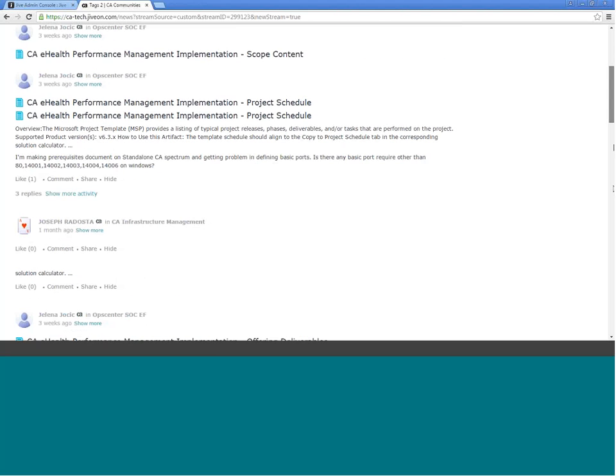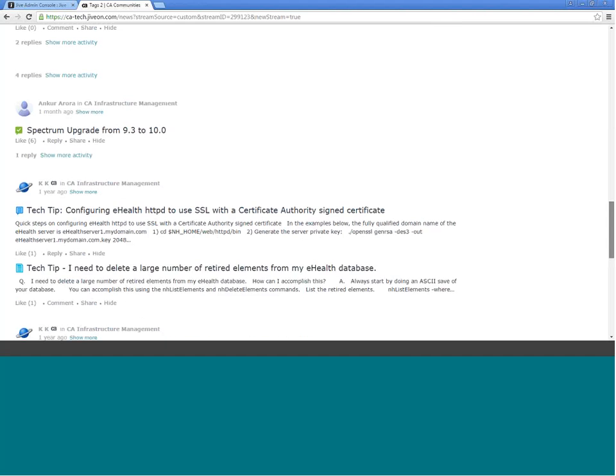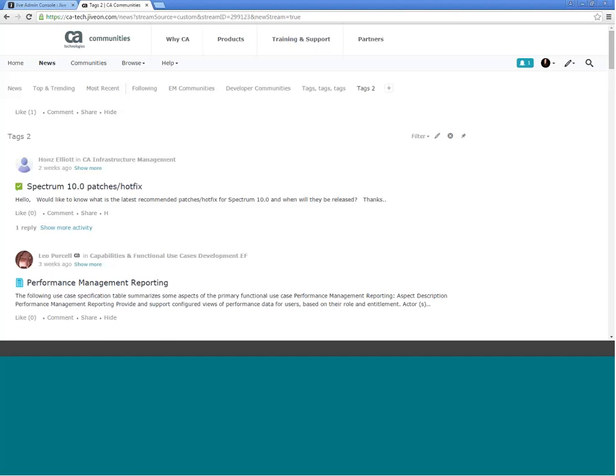You'll see stuff from up to a month ago popping up in the stream, and then as new stuff comes in, so either new content created with that tag or existing content that has that tag added to it, both of those will update and populate at the top of the stream. And you'll see a pop-up that says new update, and underneath it will be the new piece of content that has either been tagged or has been created.